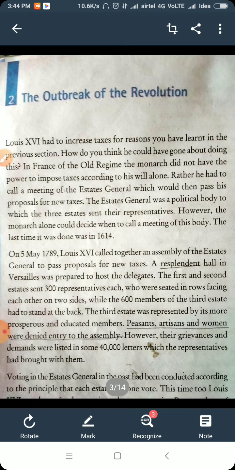So, outbreak of the revolution. Outbreak means start, how the revolution started. We have discussed that the king thought about increasing the taxes and wanted to impose them over the people, the subjects of France, but it was not easy, because in France a monarch did not have all the power. Singly he could not pass any kind of rule that people accepted. There was a system behind this. What was that system? Let's discuss.